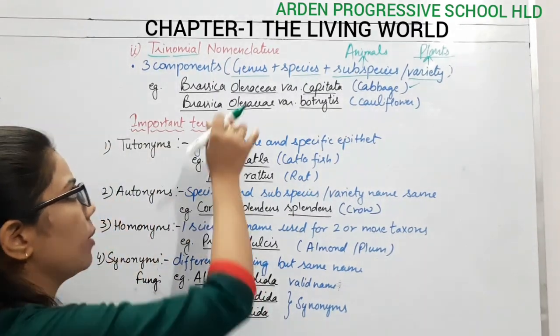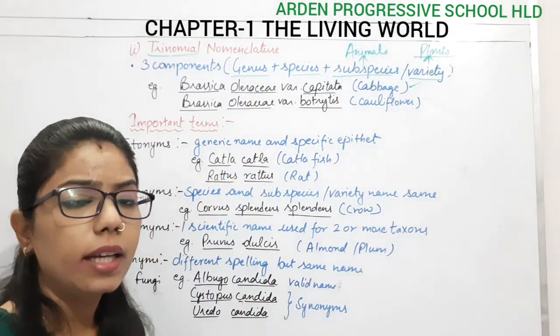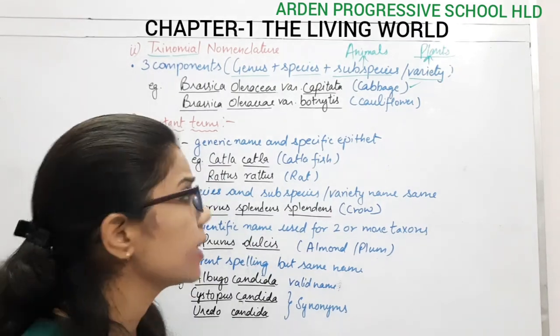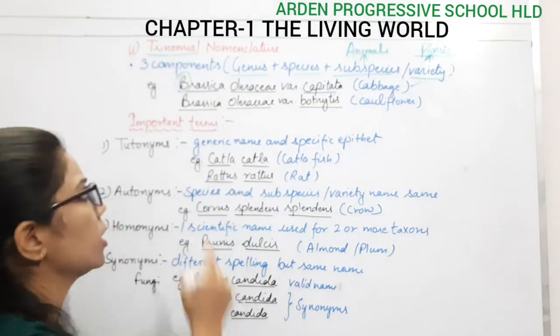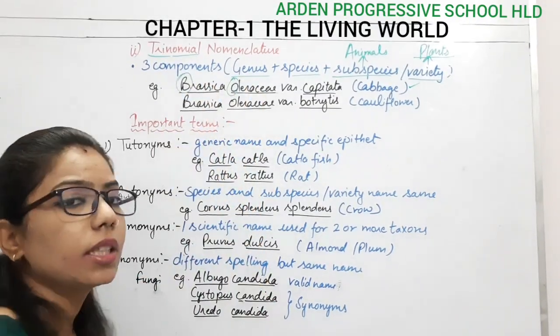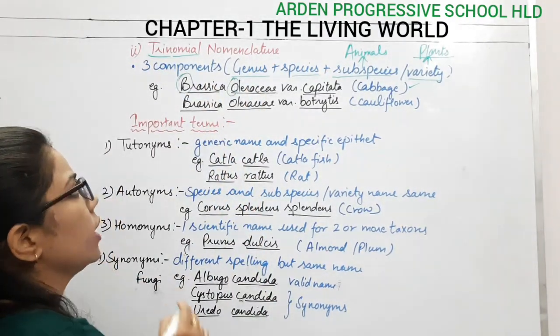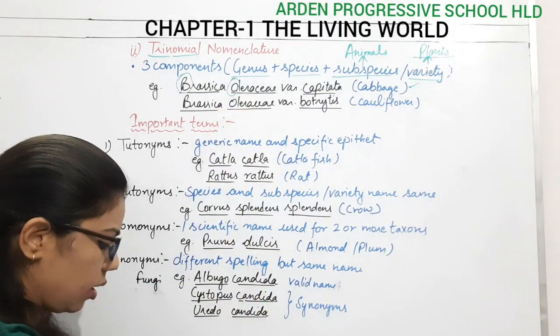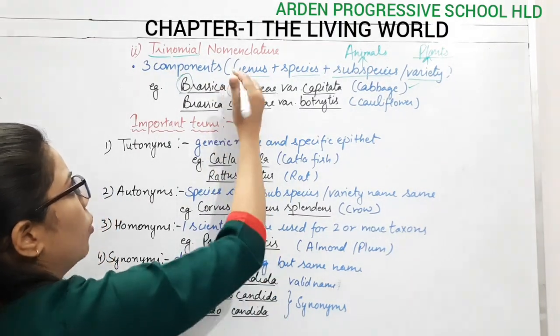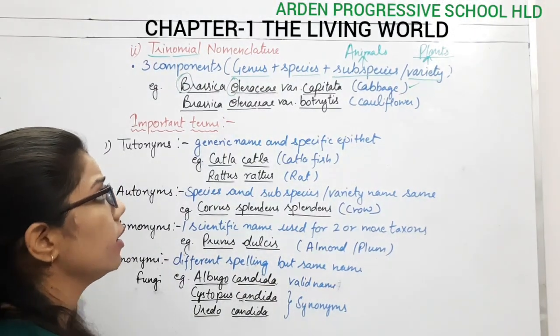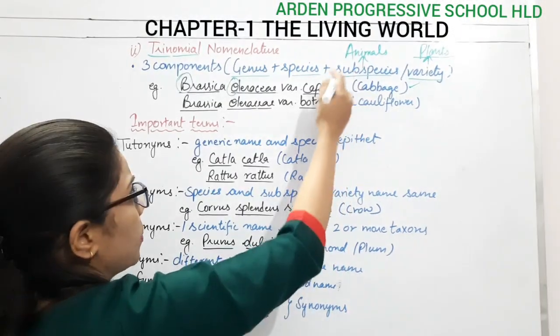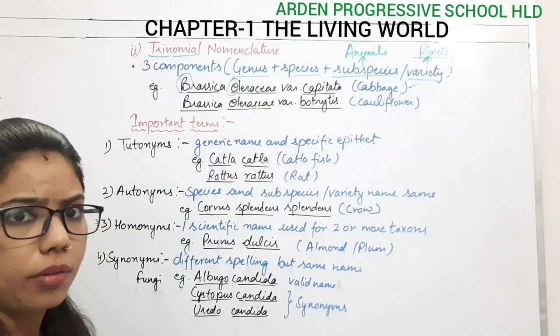Okay, and these are made up of three components, and other rules will remain the same here. It means that for the genus, the first letter is a capital letter, and for the species, the first letter will be small. Same here also. Make sure that this is a small o. Don't confuse, this is the small o. So here, as well as in the case of subspecies also, it will be a small one, right?